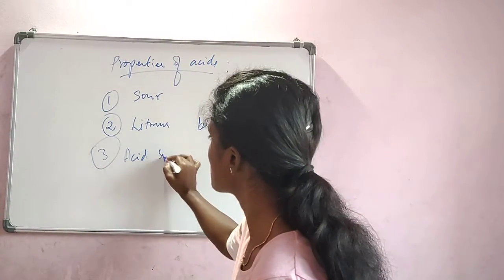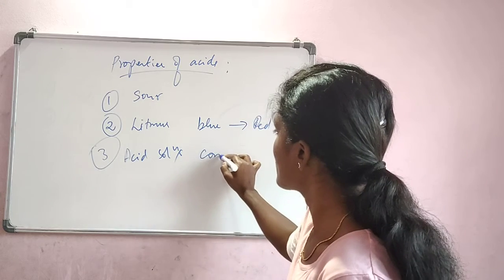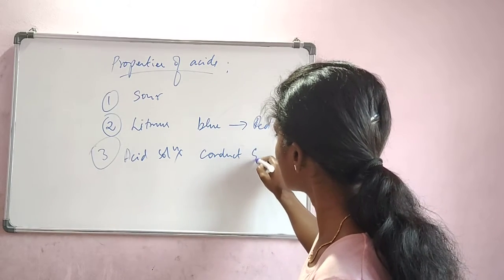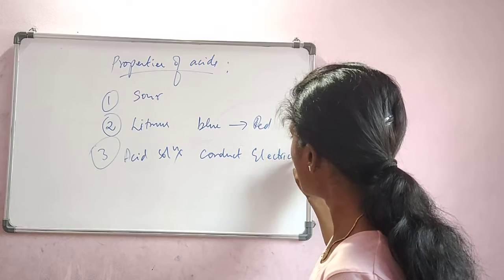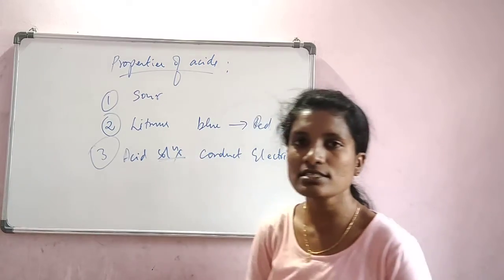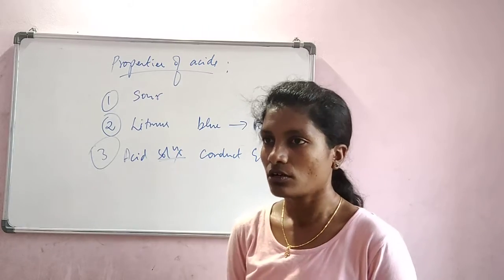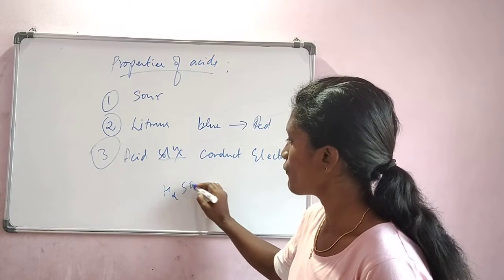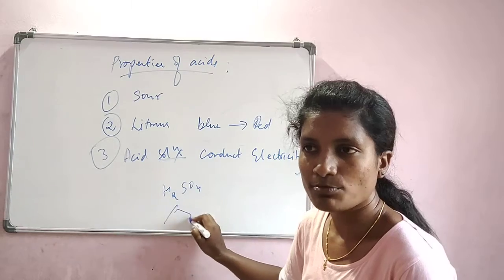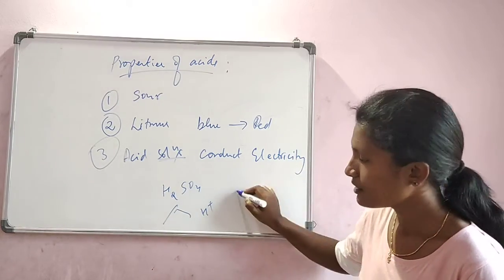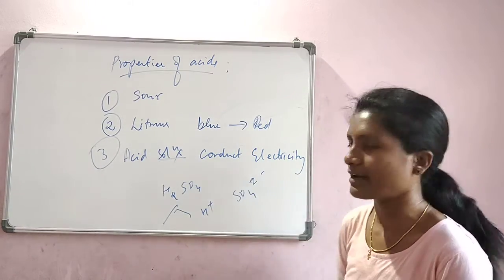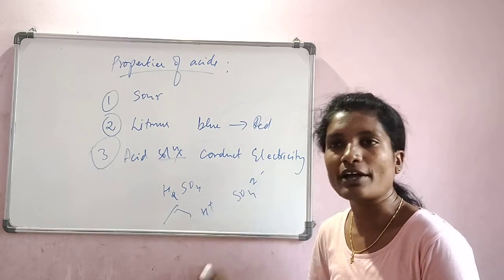Acid solutions conduct electricity. Why am I using solutions? Because solution means it contains water, and water means there are some ions. Now let us say H2SO4. What are the ions? If we split this, H plus is there and SO4 2 minus is there. So these are the two ions.